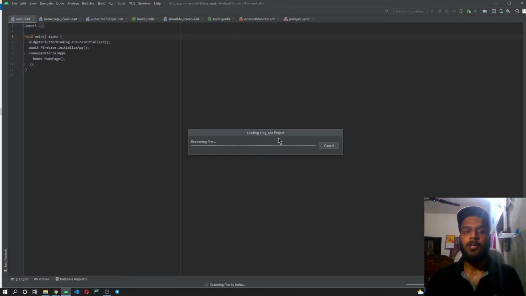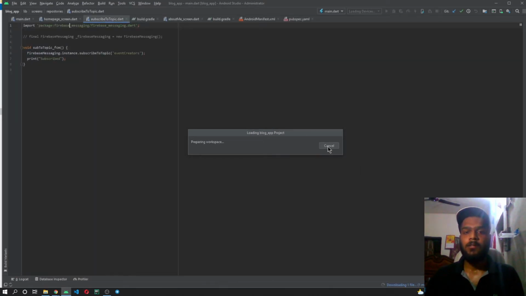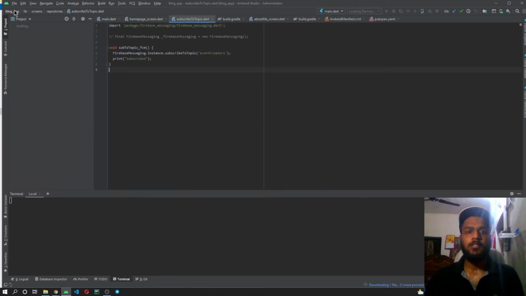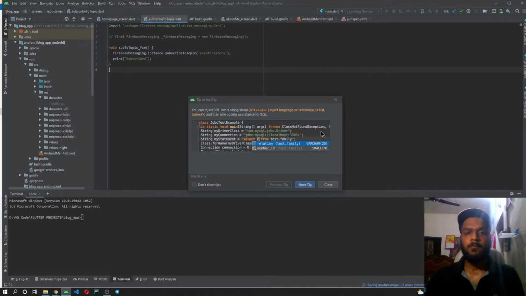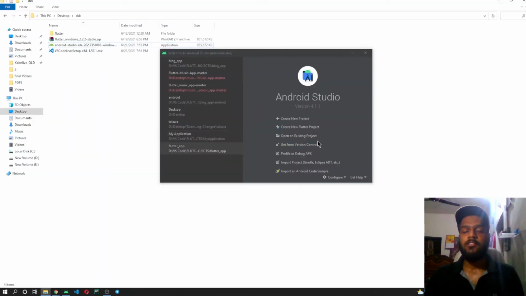We'll see all of those things as well. Let me click cancel over here and close this project. When Android Studio restarts for you, it will provide you with a similar screen, or these projects won't be here, but the rest of the things will be the same, and you will also be provided with the create new Flutter project option.